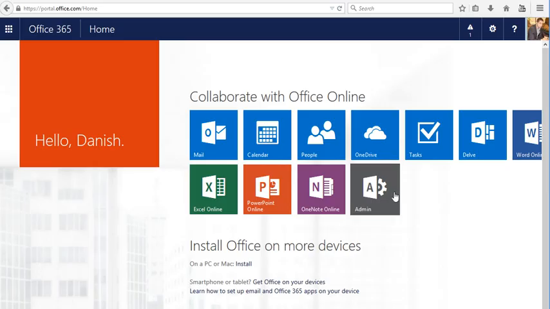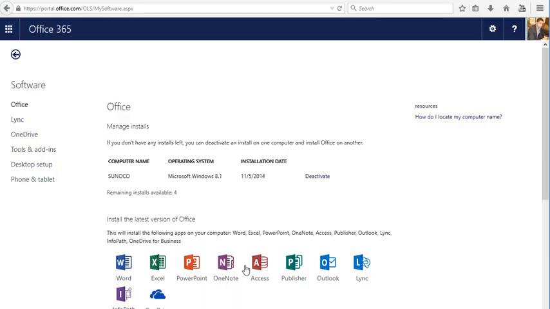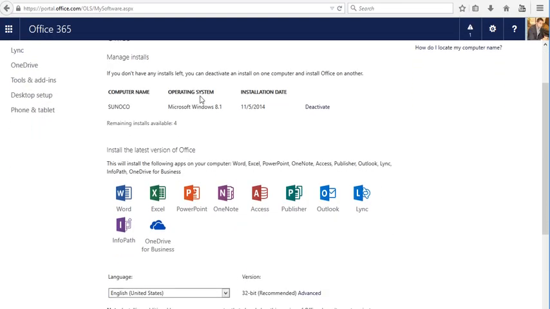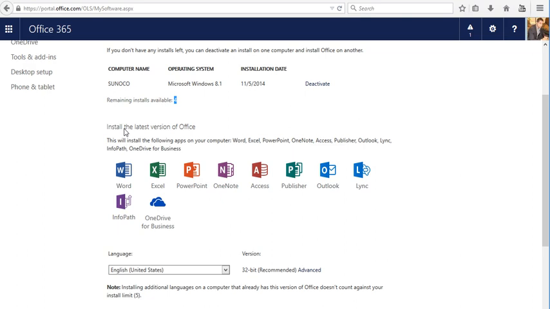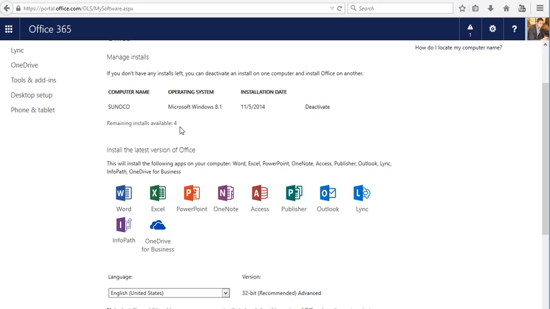Well, before I do that, you're gonna get another call too, how do I install Office 2013 on my computer. Usually you get 5 licenses for free if you have Office, I think Enterprise, I don't know what level it is, but you get like 5 licenses, and it tells you right there. So I used it on one computer here. I can deactivate it and get 5 again. But if I use all the 5, then you can't use it somewhere else. So sometimes you will get a call from a user saying I'm trying to install Office on my computer, and then you can just quickly ask how many licenses have you used.